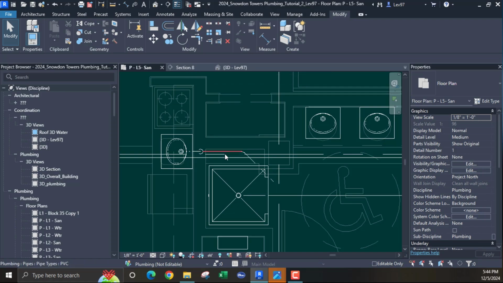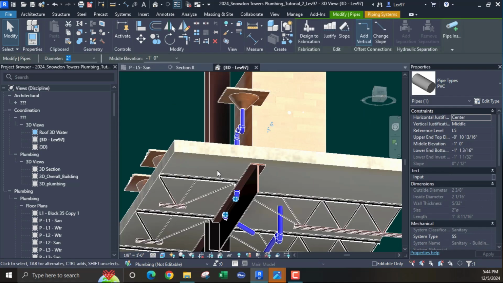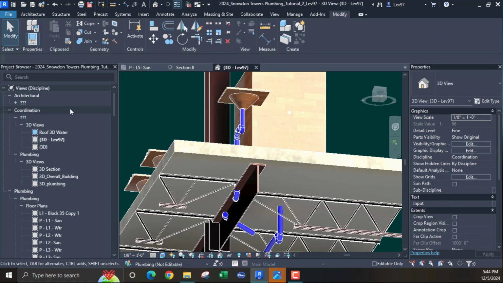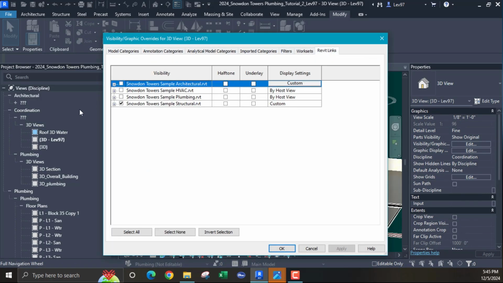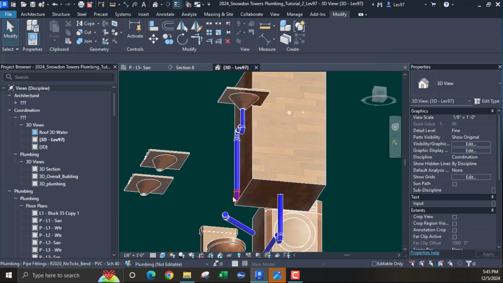Let's do this. I think I'm gonna need to go up. Let's go back and delete. First, let's turn off the structure. And I'm gonna delete these two.